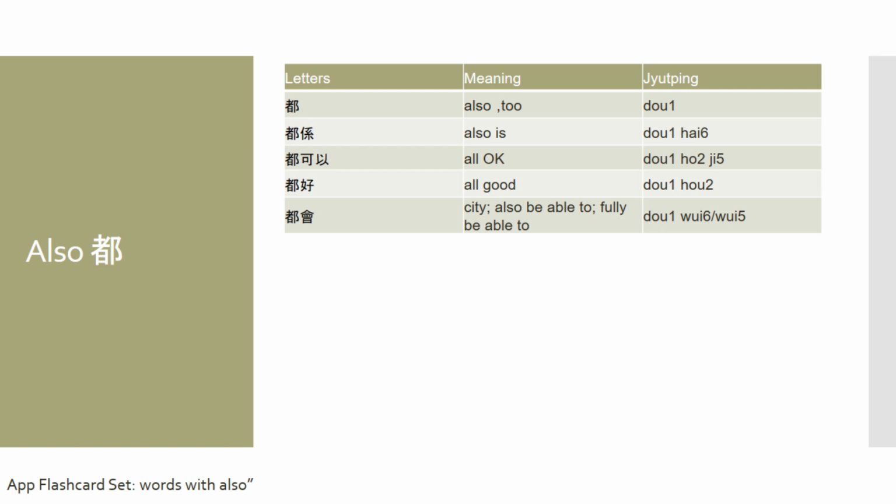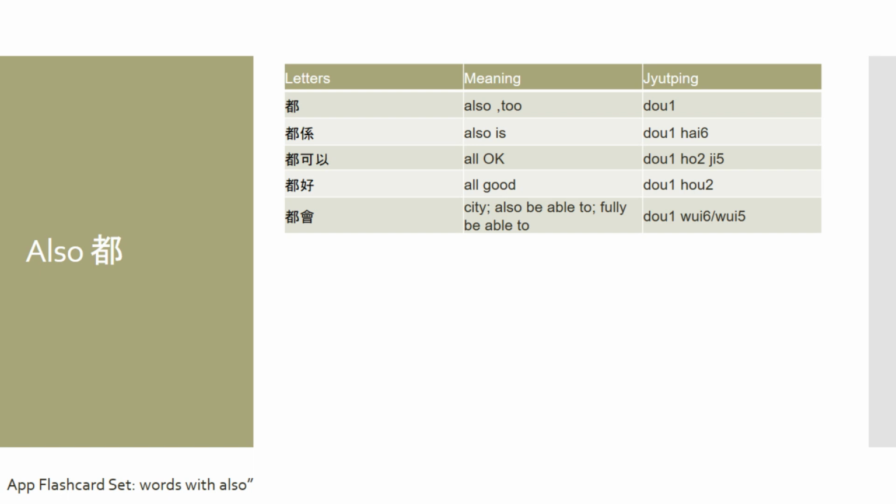You could also append the word 好, which means good, to this word, as in 都好, and this means all good or also good. And lastly, we could append the character 會 to 都, which is pronounced 都會. Now, this can also mean several things. One thing is, you could say it is also be able to, or fully be able to.